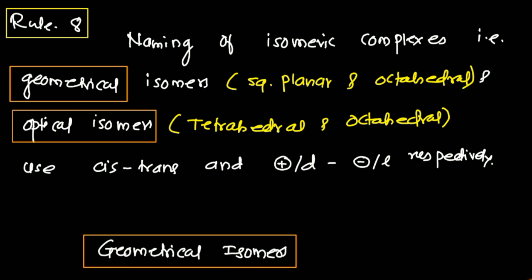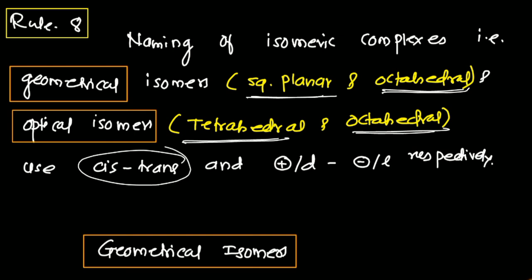Geometrical isomers are generally possible for square planar and octahedral complexes. Remember, optical isomers are possible for tetrahedral and octahedral complexes. So geometrical isomers cannot be possible for tetrahedral systems, while optical isomers cannot be possible for square planar systems.